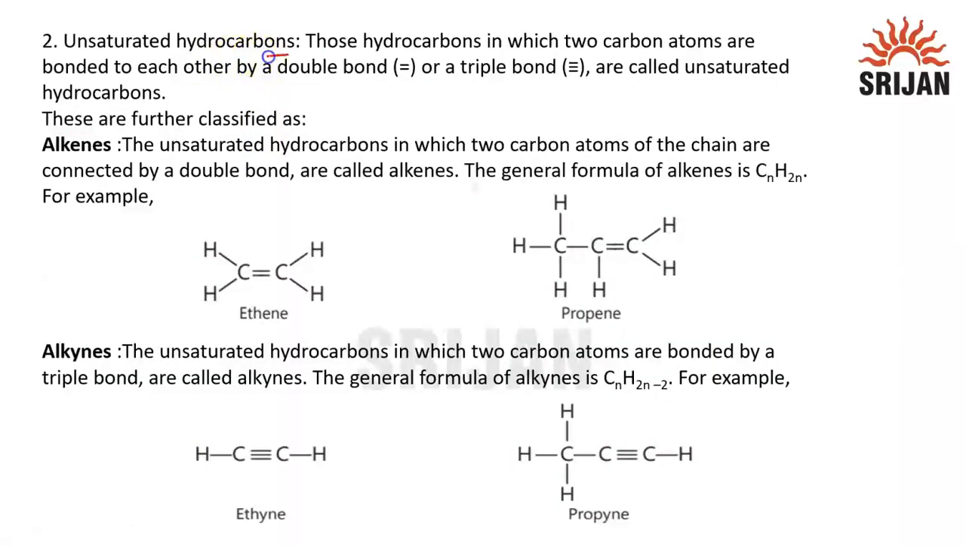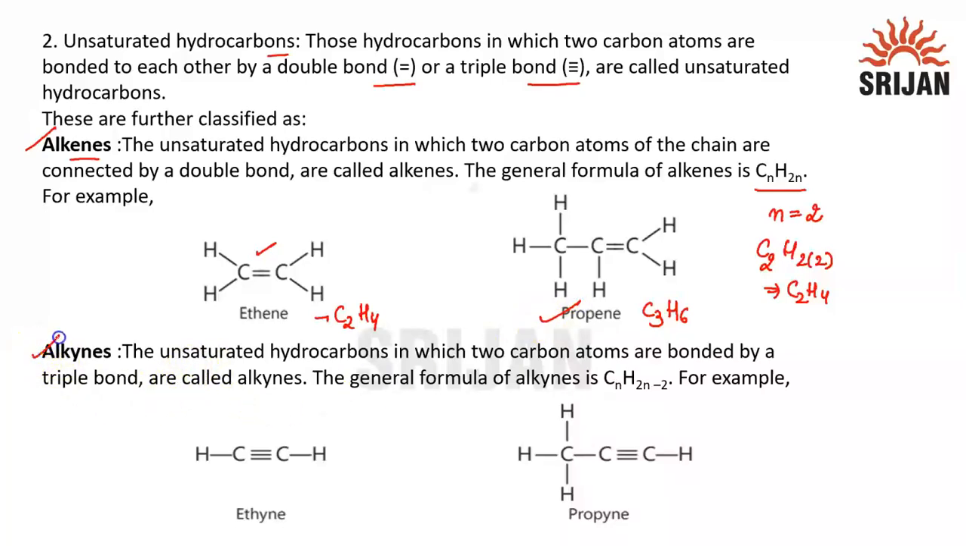Now next is unsaturated hydrocarbons. These are the hydrocarbons in which two carbon atoms are bonded by a double or a triple bond. Actually, there must be at least one double or one triple bond. If they have double bonds, these are called alkenes. The general formula for alkenes is CnH2n. At least we should have two carbon atoms. If I put n equal to 2, it will become C2H(2×2), that is C2H4. C2H4 is ethene, and we can see it has a double bond between two carbon atoms. Similarly, if I put n equal to 3, it will become C3H6, which is propene.